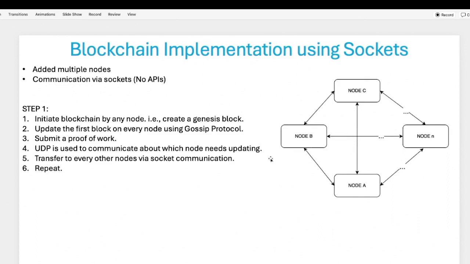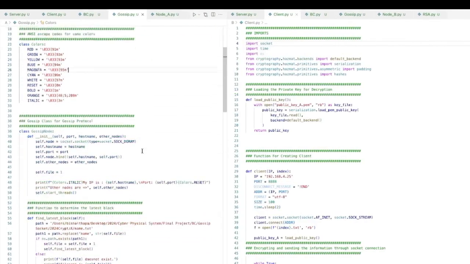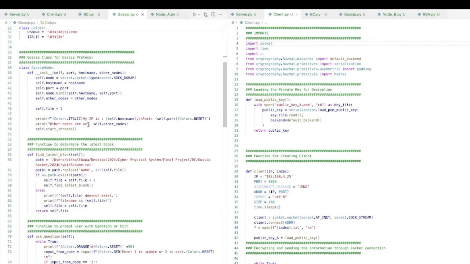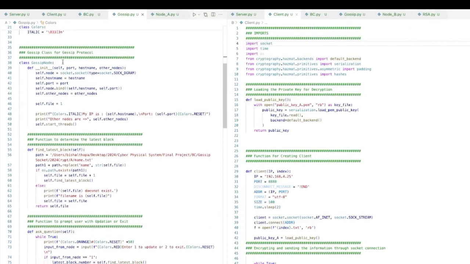This can create a lot of problems, because what if node B and node C create a new block at the same time, and they are passing that block to different nodes, what will happen then? Those are some extreme problems that I haven't dealt with, but in this code, what I've done is once some node creates a block, it will continuously try to update it to the other nodes.